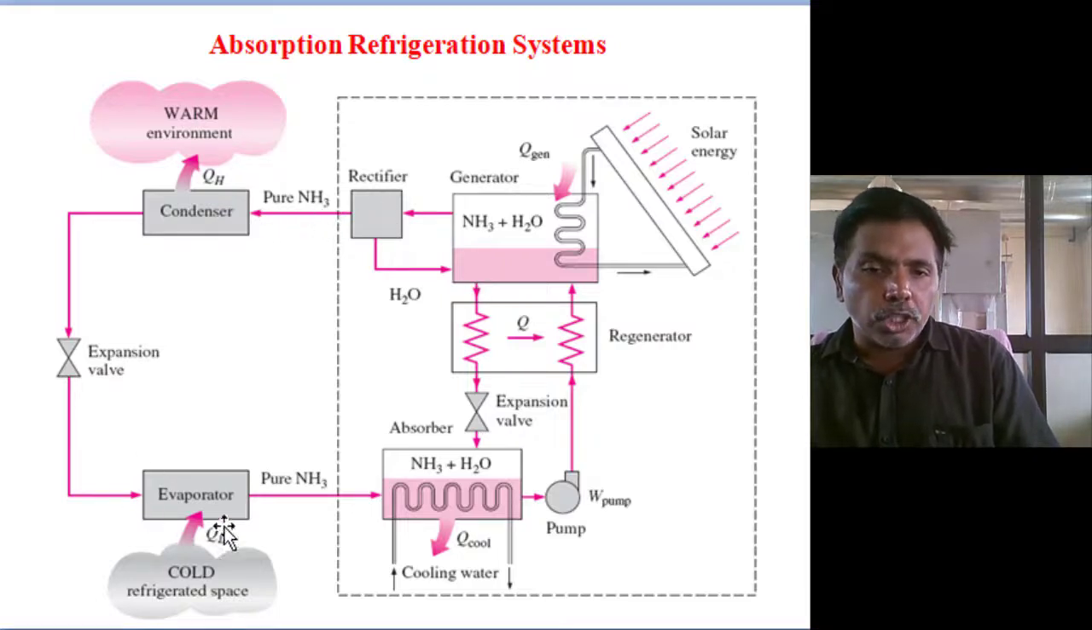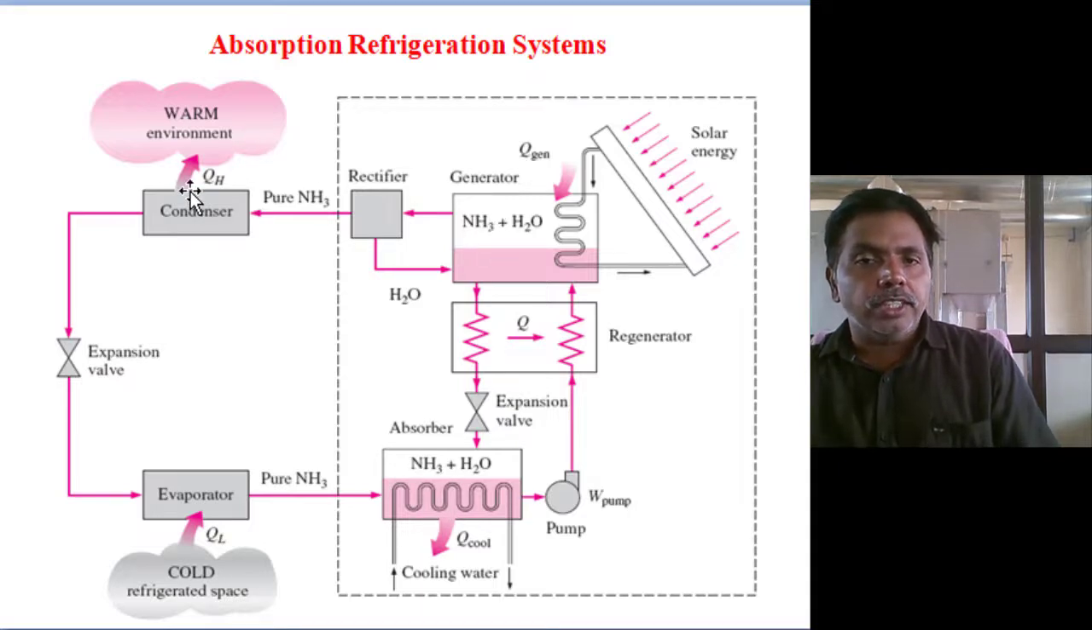Whatever heat is absorbed in the evaporator, some heat is rejected at the absorber. Again, heat is absorbed in the generator. This heat, along with the left-out heat from the absorber, is totally rejected at the condenser. So the condenser heat rejection is, theoretically, the evaporator heat plus the generator heat. Both heats are rejected at the condenser.